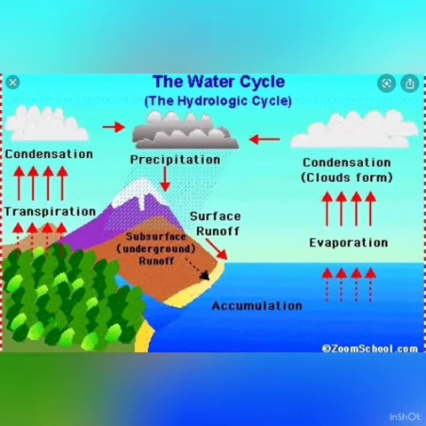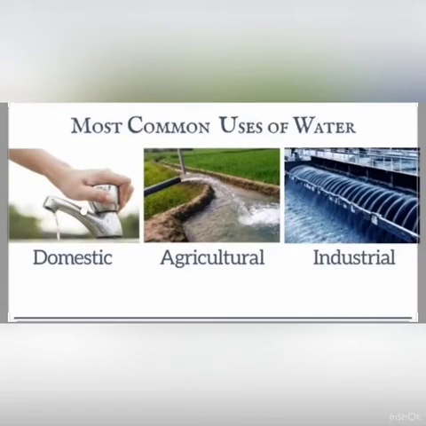Okay, now this is about the water cycle, which is also known as the hydrologic cycle. Water from oceans and other huge water bodies evaporates and condenses to form clouds. Finally, it precipitates back to the Earth's surface. This whole cycle of water circulation is known as the hydrological cycle or the water cycle.